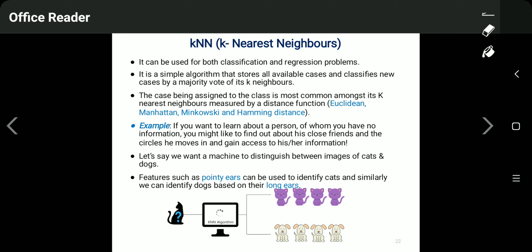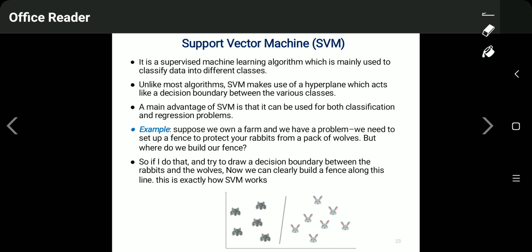So out of 20, suppose 15 people have said that he is a very good person, and the remaining five said, okay, he is not a good person. Since the majority of the voting always wins, and out of 20, 15 have given a positive response, you can say that that person is a good person. So this is how K nearest neighbor works. Here the value of K is 15. This is how the K nearest neighbor classification works.